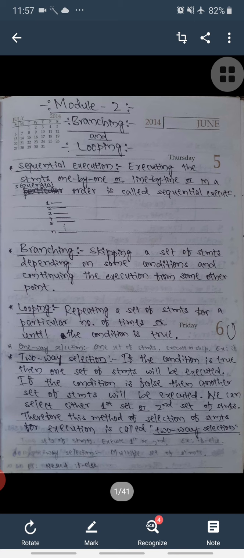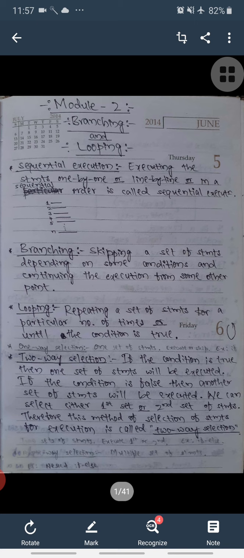Then what is branching? Branching is nothing but skipping a set of statements depending on some conditions and continuing the execution from some other point. See, in sequential execution you can observe here I have written line numbers 1, 2, 3, 4, 5 like this continuously. If we are executing them in order, then it is sequential execution.